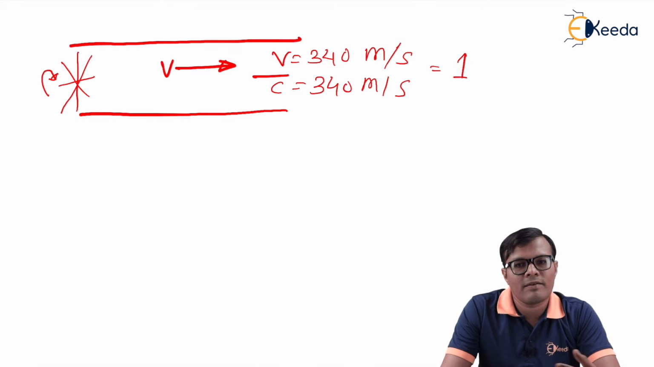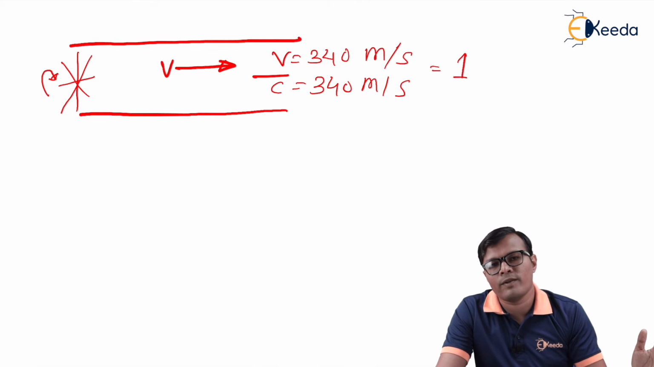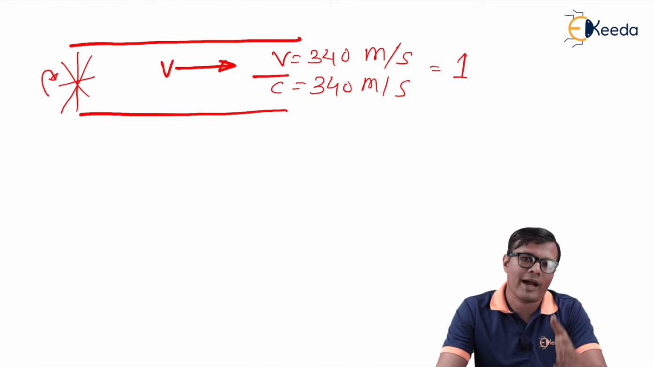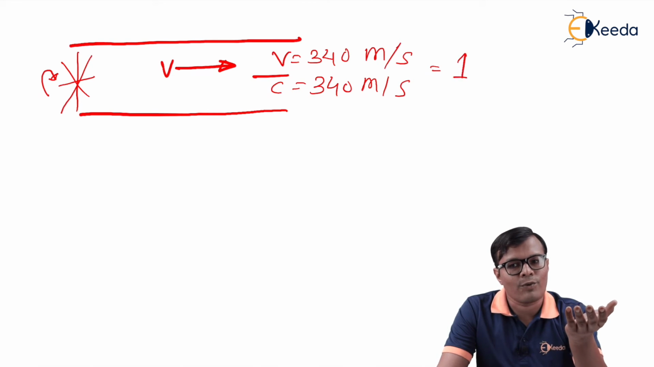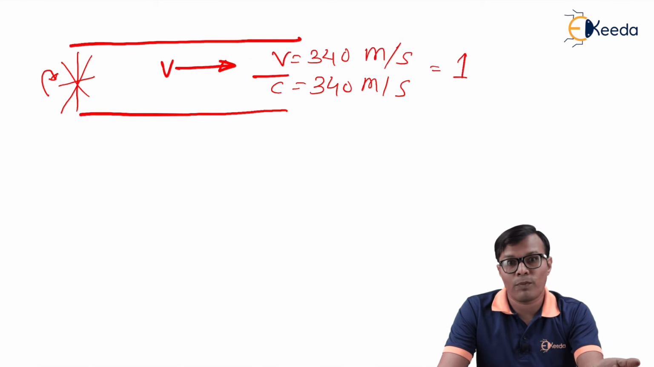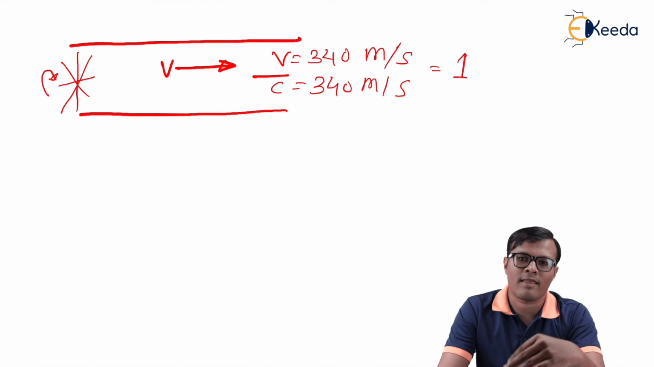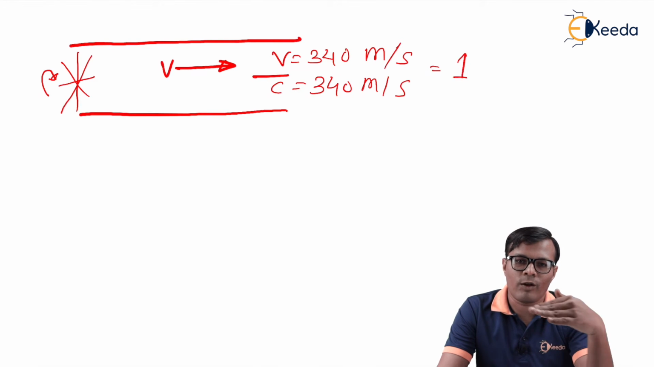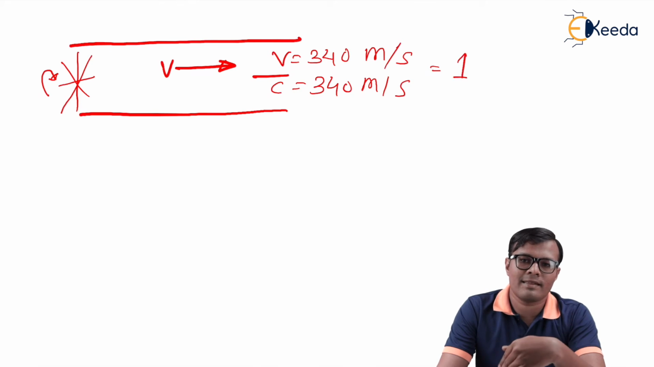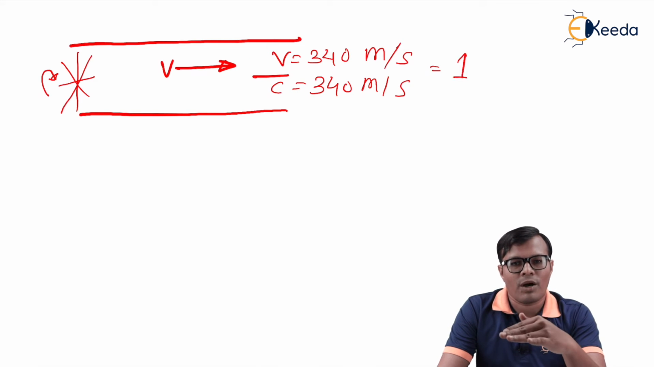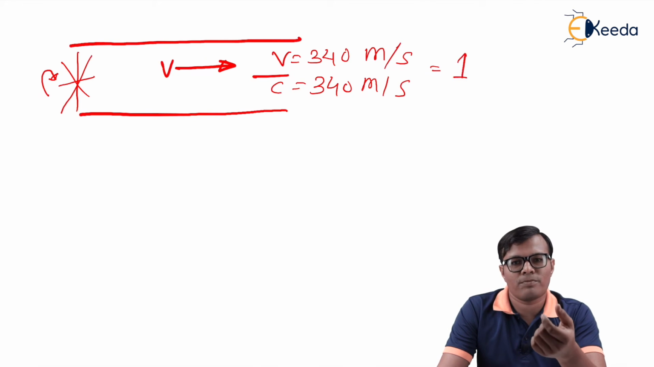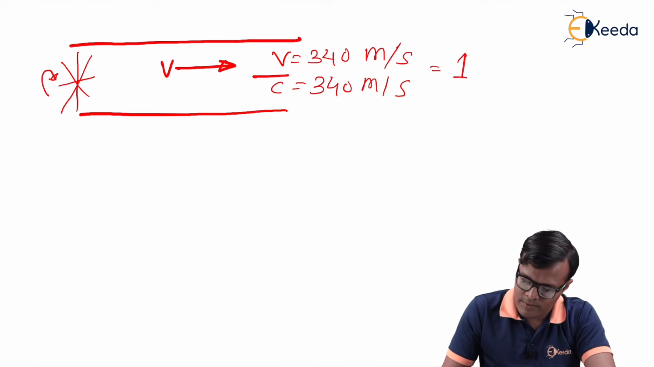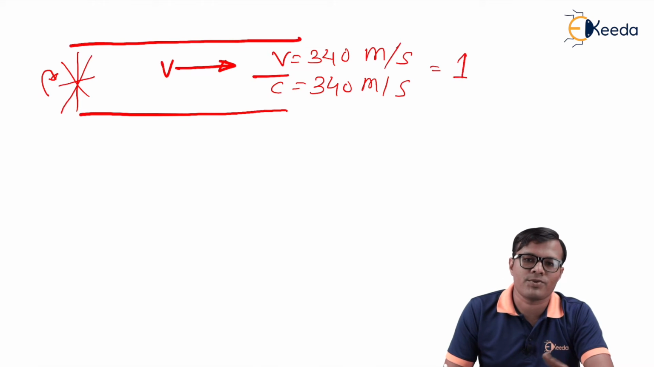It means that if a particular object is moving with the velocity of sound, then in that case Mach number is 1. If velocity is greater than the sound velocity, that is called supersonic. Super means more, so more than sonic, hence supersonic. And if the velocity of travel is less than the velocity of sound, that is 340 meter per second, then that is called subsonic. Sub means less. So if Mach number is less than 1, it is subsonic.